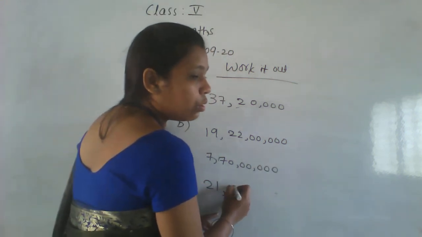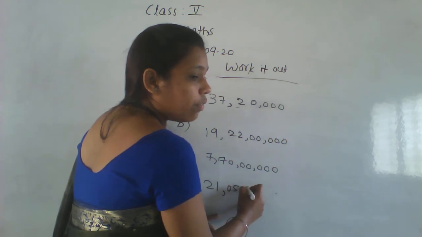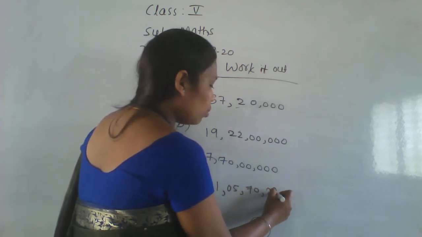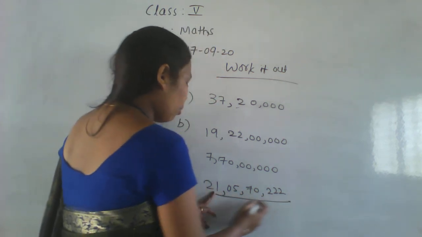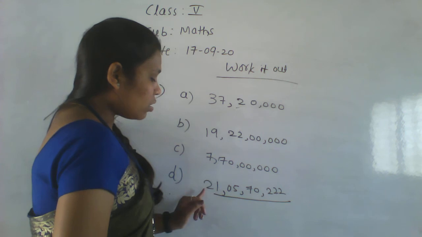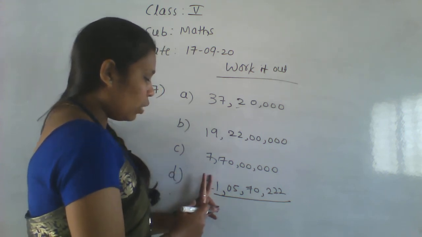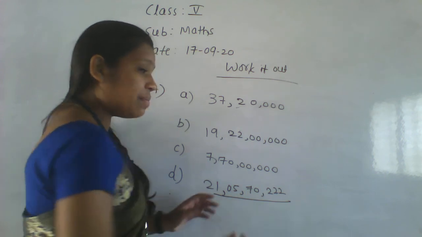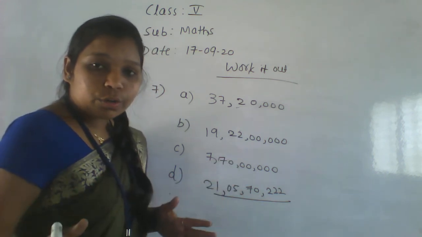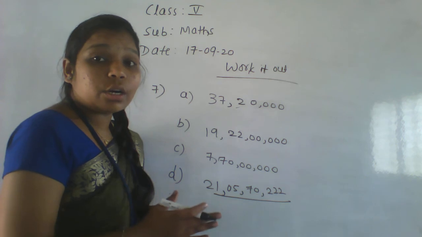21 crore 5 lakh 70,222. Nearest crores. Crores means here you have to take this much value, because 2 is the 10 crore, leave that one. Only in the crore value you have to take. 1 crore 5 lakh is there. So it lies between 1 crore to 2 crore, and the middle number is 1 crore 50 lakh.